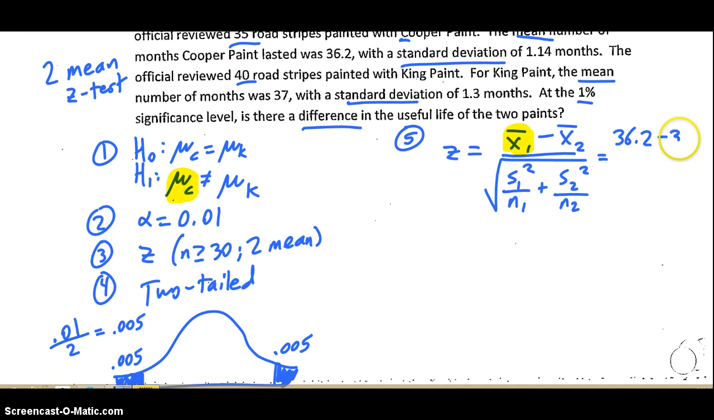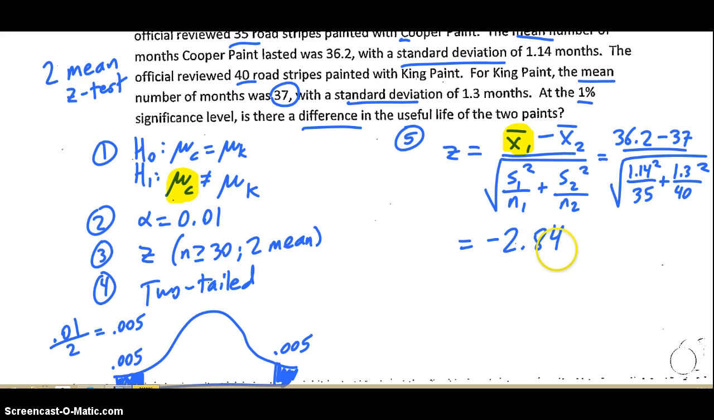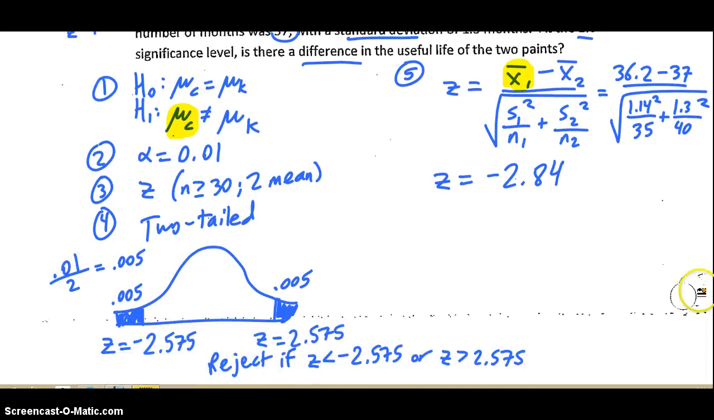So 36.2 minus 37. 37 comes from the second mean, because that's the king paint. Over, and then I'm going to find my standard deviations. The first one is 1.14 squared over, there were 35 road stripes the first time, plus 1.3 squared, and there were 40 road stripes the second time. When you type that all into your calculator, you get negative 2.84 for your z-score. And then we need to decide whether or not we reject.